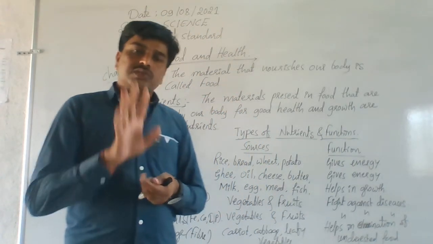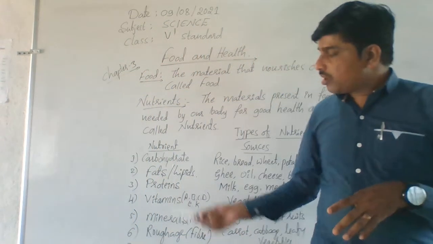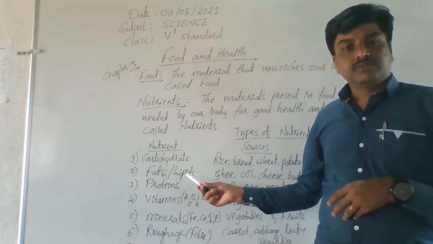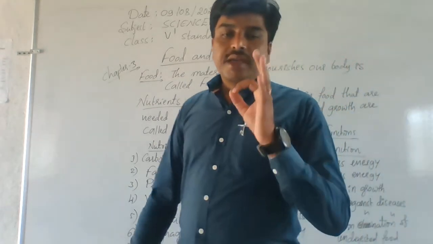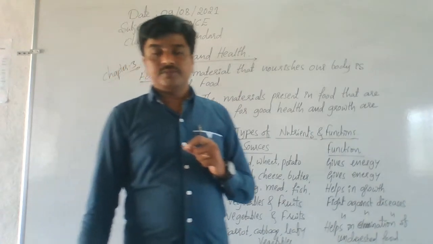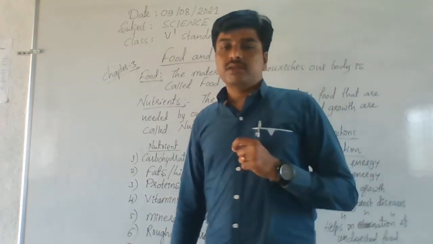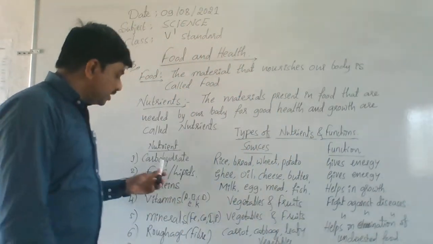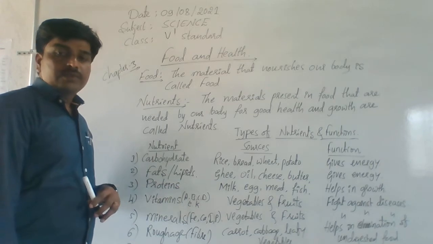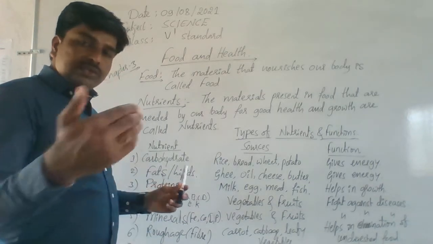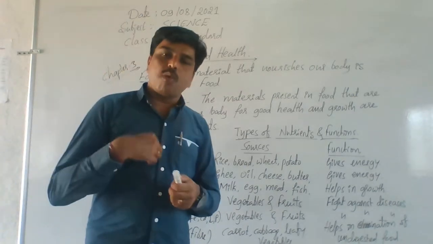So totally they also give us what? Energy. Hence carbohydrates and fats together are called energy giving nutrients. They are together called what? Energy giving nutrients, which are carbohydrates and fats, which are also called lipids. Okay. So the main sources of lipids: how can we provide these fats or lipids to our body, sir?